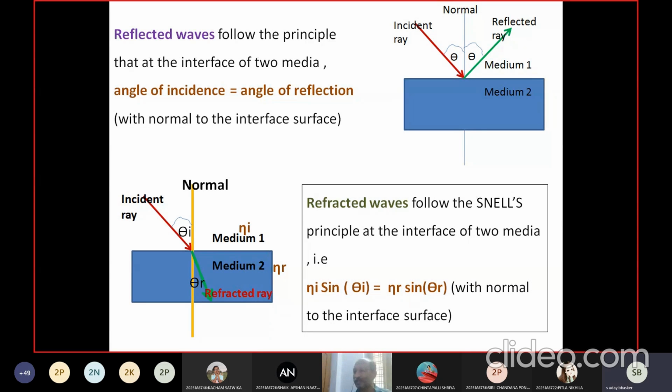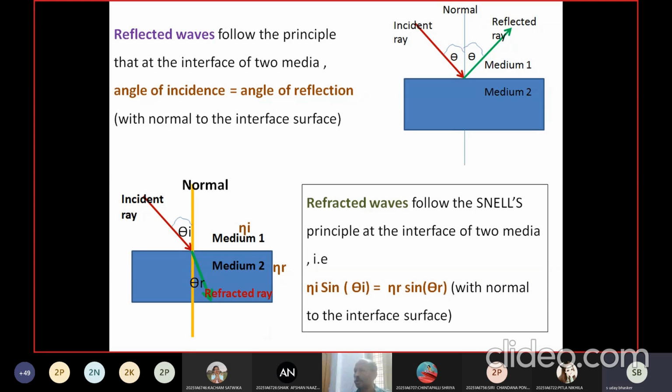Now in the case of refracted waves, we follow Snell's law. When the light is propagating from one medium to another medium, consider that theta I is the incident angle from the first medium, and theta R is the refraction angle in the second medium. Both of these are the angles made by the light ray with the normal.